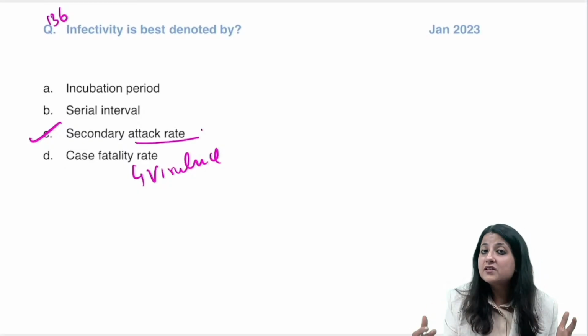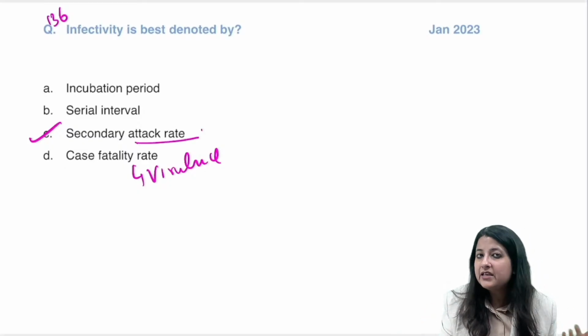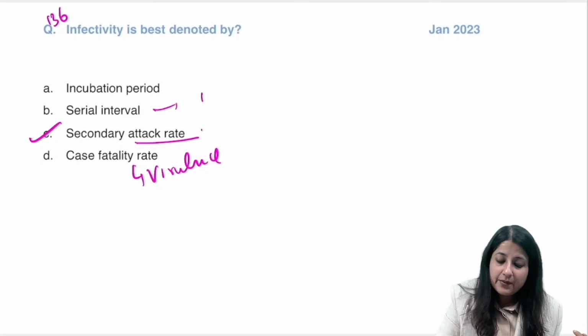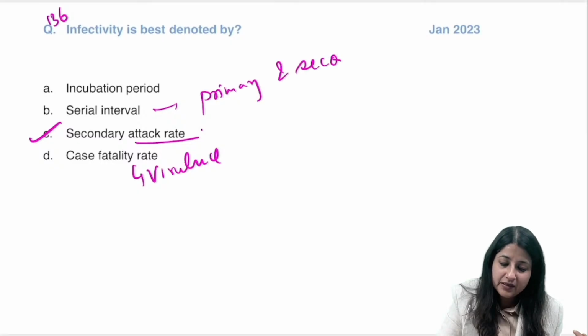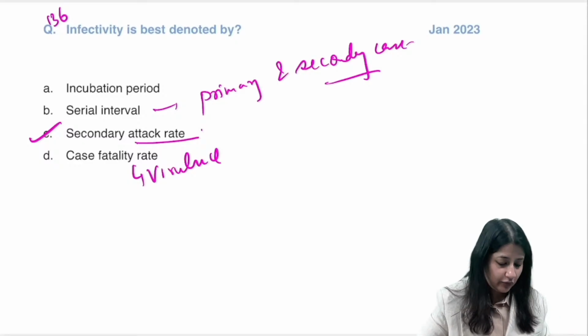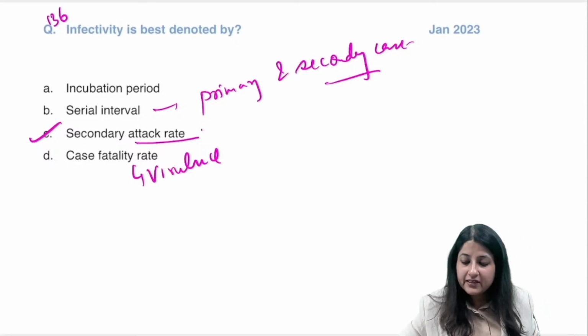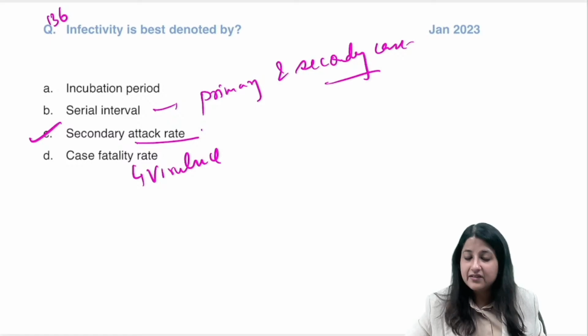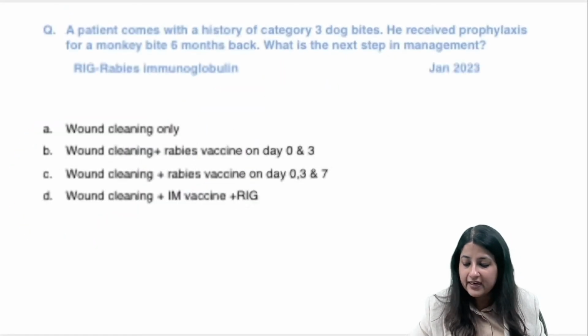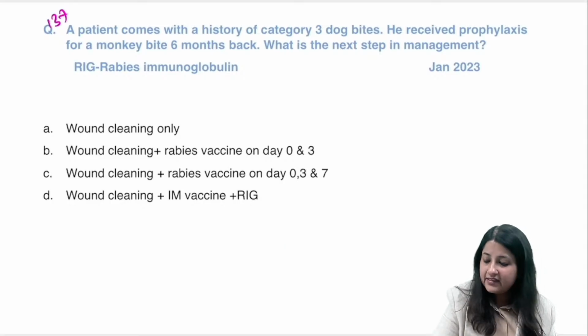Infectivity or transmissibility or communicability of a disease is denoted by secondary attack rate. Serial interval is the time between onset of primary case and secondary case. I will give you a numerical on secondary attack rate when we have the numerical class. Infectivity and communicability are denoted by secondary attack rate. We will do both numericals in the numerical class.